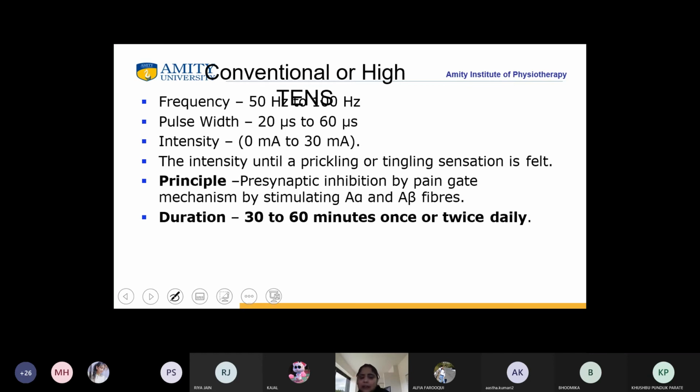The intensity you need to keep in this situation is till the patient is able to feel a tingling sensation. So what is the principle? The principle is presynaptic inhibition by pain gate mechanism by stimulating only A delta and A beta fibers. Duration is around 30 to 60 minutes once or twice daily.